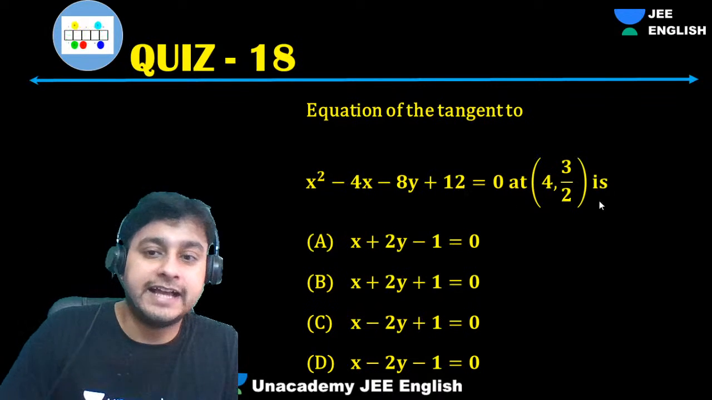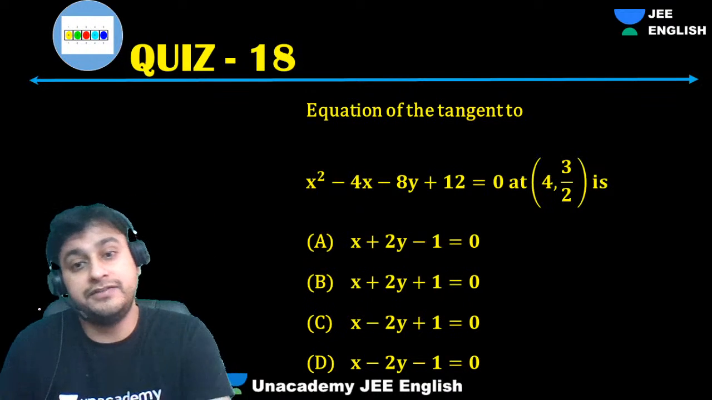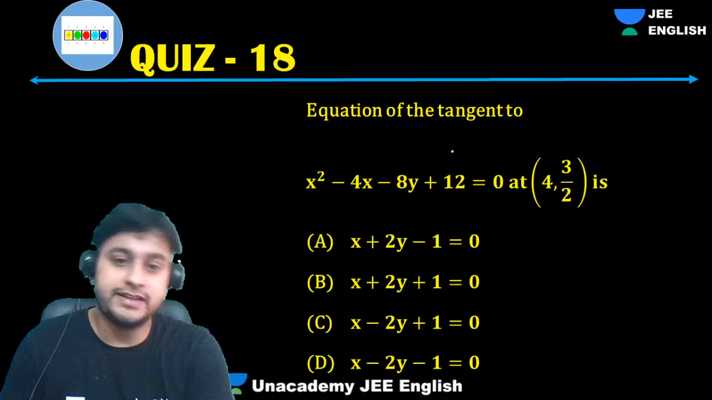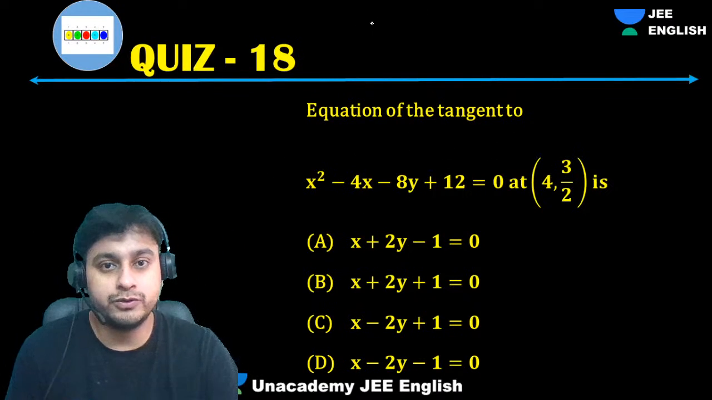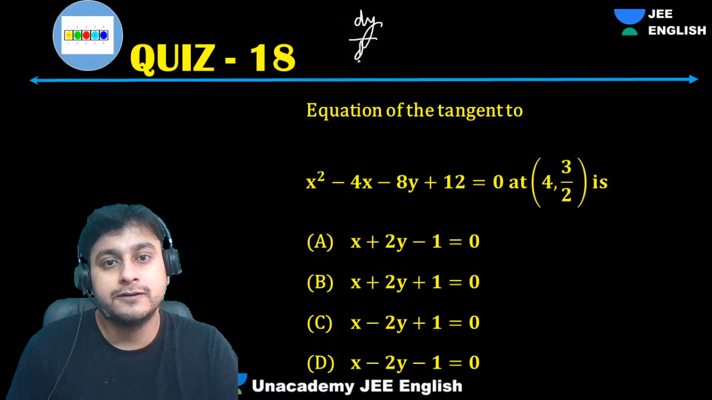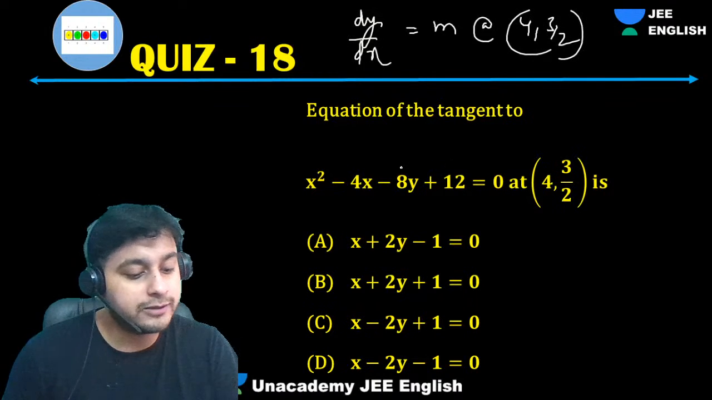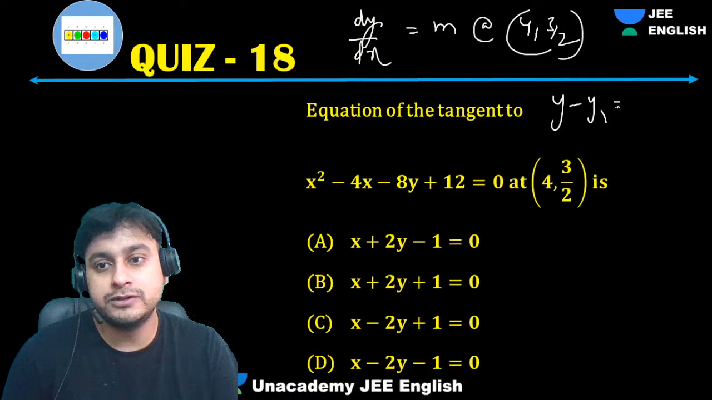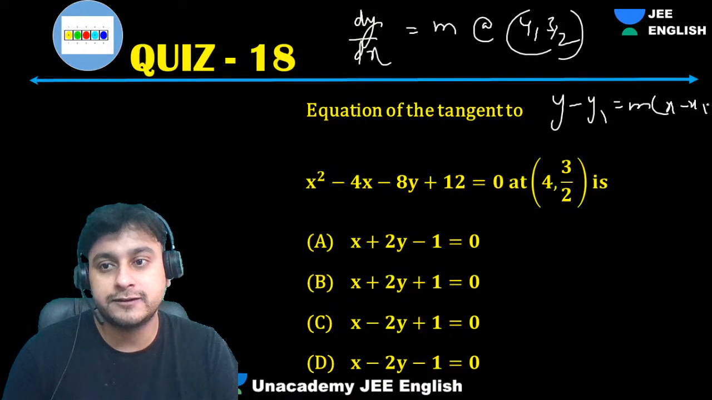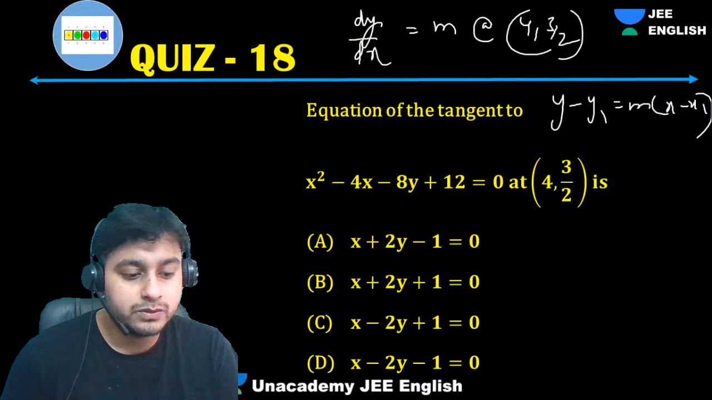Okay, equation of tangent at this point. So easy. I don't think this is that difficult. You have two methods. Either you can differentiate, do dy by dx. It will give you m at the point 4 comma 3 by 2. And then you can use y minus y1 equals to m into x minus x1. Okay, this you can do.